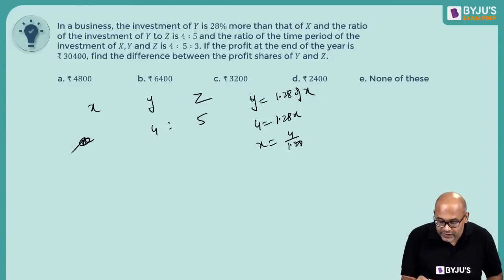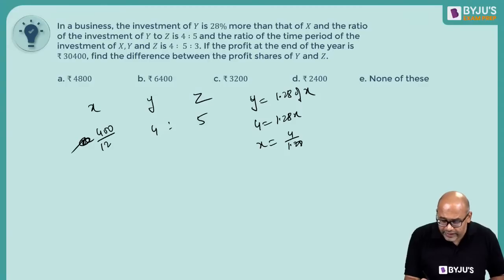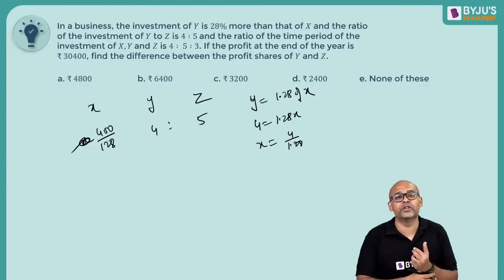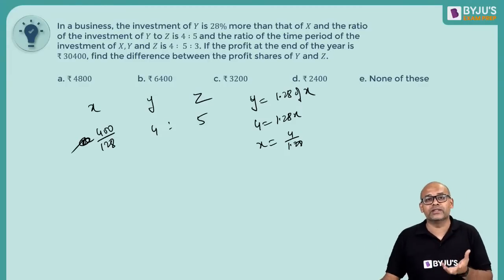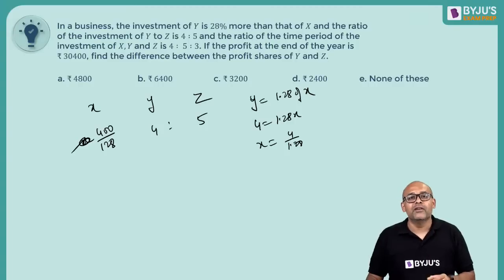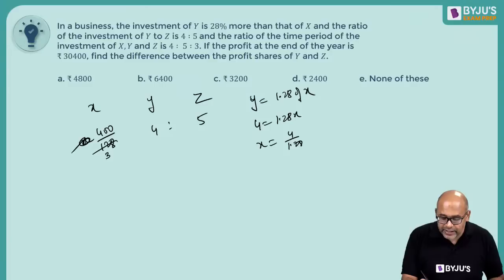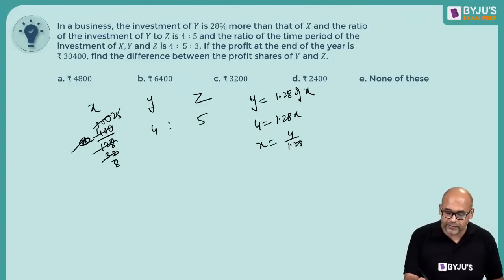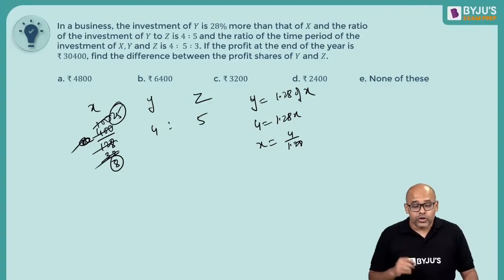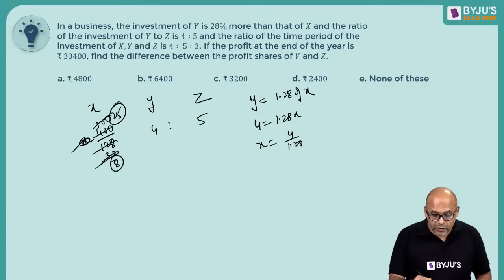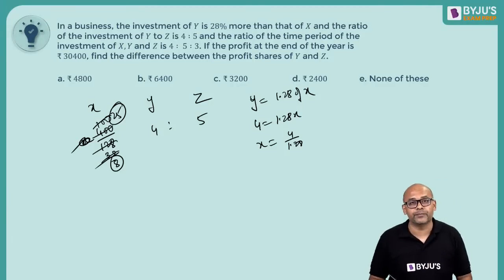What is this value? This is 400 by 128. I'm just writing it without the decimal. Usually you'll see me doing this. I don't like decimals. Wherever I find decimals, I'll convert them into zeros. So 4 goes 3 times, 4 goes 2 times, 4 goes 100 times, 4 goes 8 times, 4 goes 25 times. So 25 by 8. So the investment ratios are 25 by 8, 4 and 5.